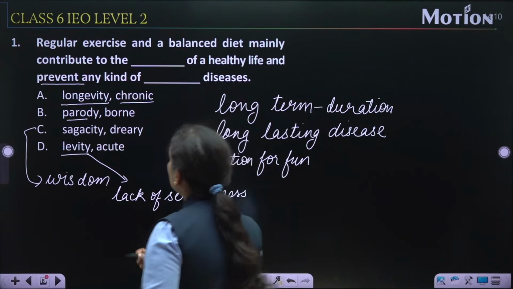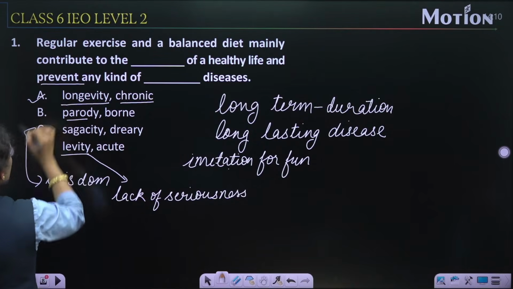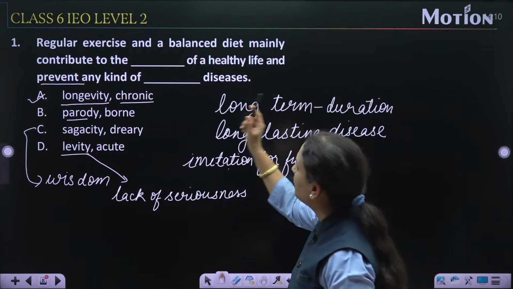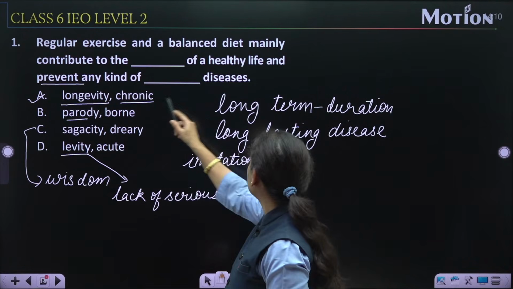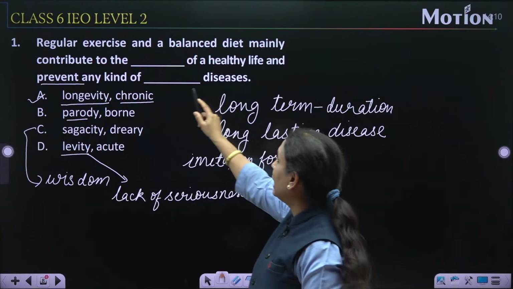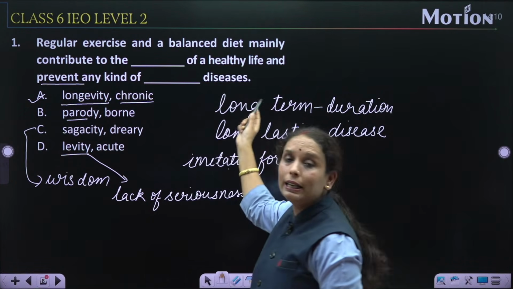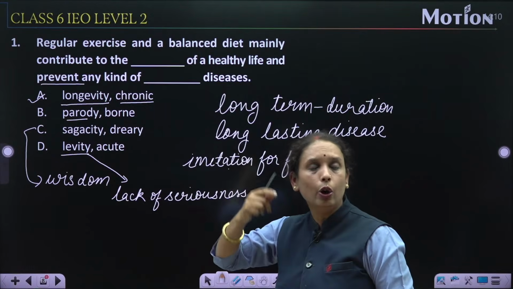is the option number 1, that is longevity and chronic. Regular exercise and balanced diet mainly contribute to the longevity, that is long term life, and of a healthy life, and prevent any kind of chronic diseases. Chronic diseases means long term disease.